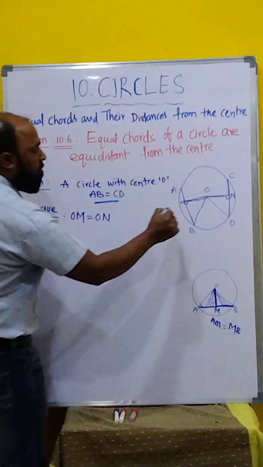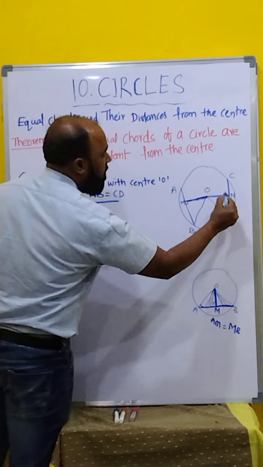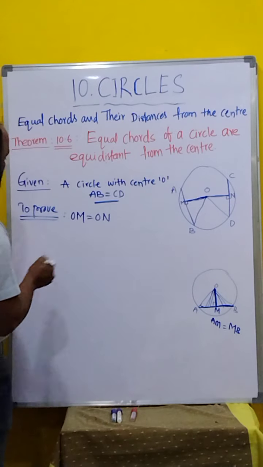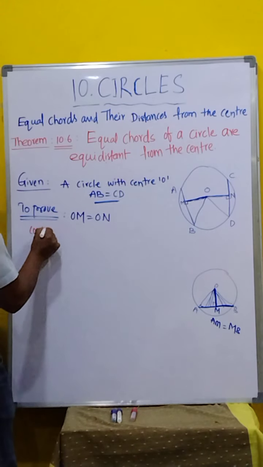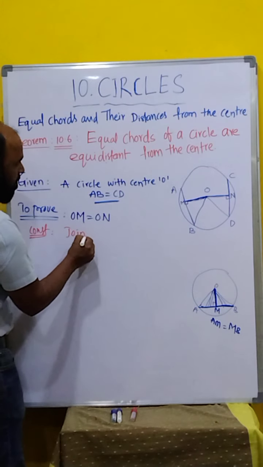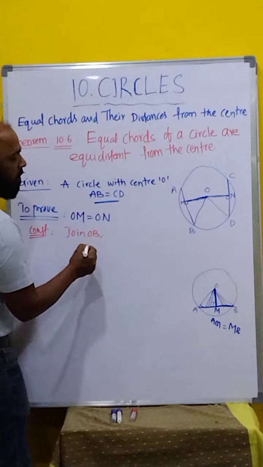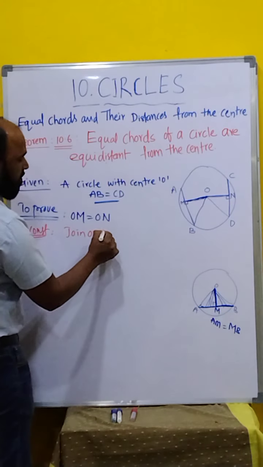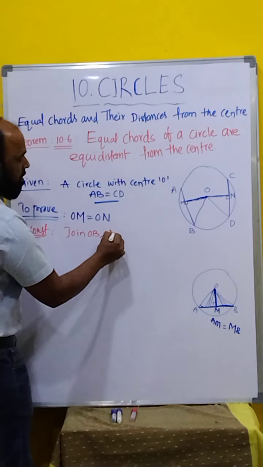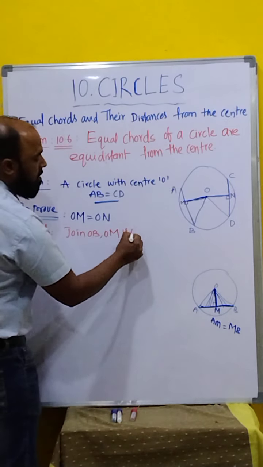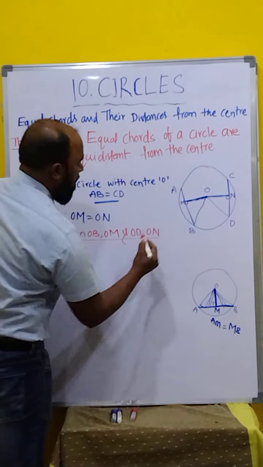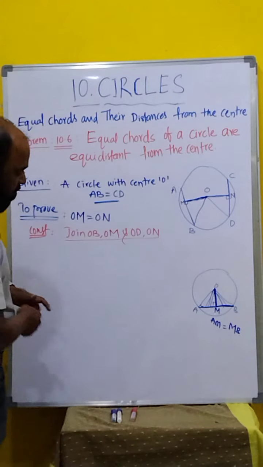Now, what we have to prove? This one, OM is equal to ON. For that, what construction is required? Just join OB, then OM, that we already have, and next OD and ON. Clear? This is the joining. After that, the proof.